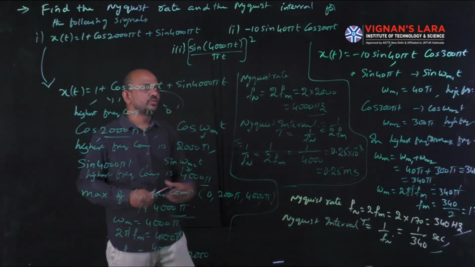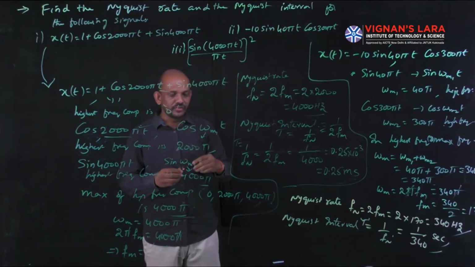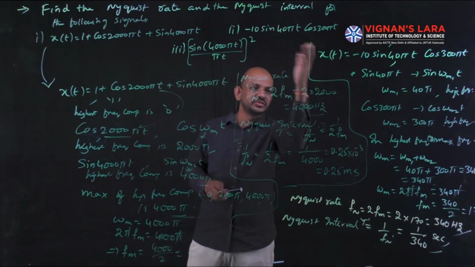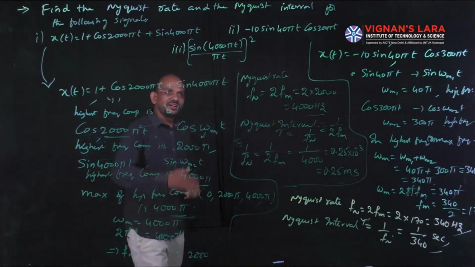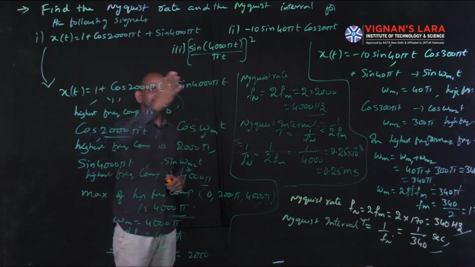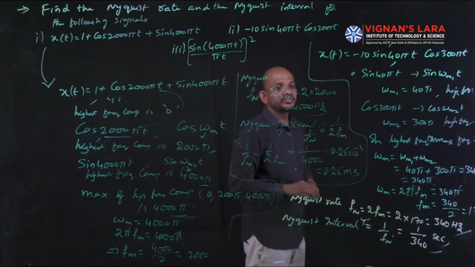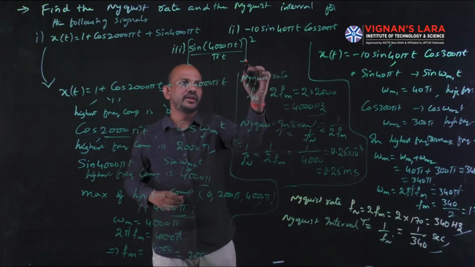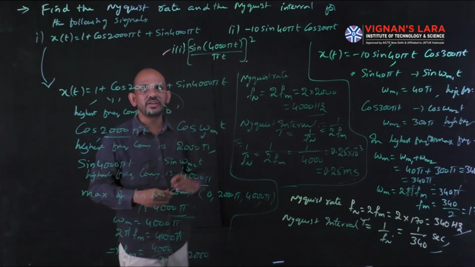So this is how to find out the Nyquist rate and Nyquist interval when a product of two signals is given in one signal. I went through the solution of the first and second ones, so I left the third one for your practice. That is for your work. You have to find out the Nyquist rate and Nyquist interval for the third one.